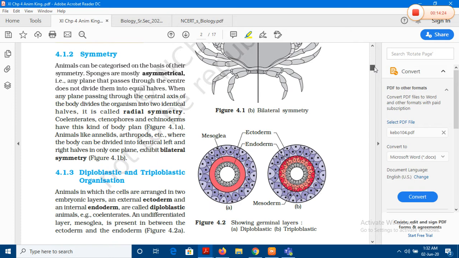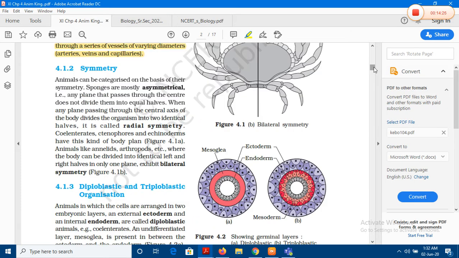Similarly, you have body symmetry. Do you find that the body of the organism shows some kind of pattern or symmetry? Can you divide it into equal halves in any plane, from the top or from the sides? If you cannot, it's asymmetrical.